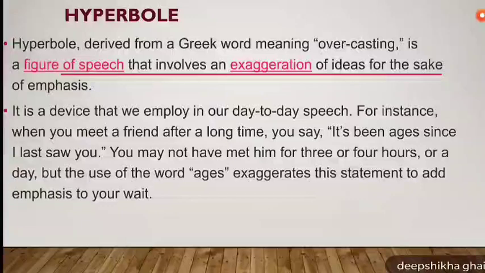Hyperbole, derived from a Greek word meaning overcasting, is a figure of speech that involves an exaggeration of ideas for the sake of emphasis. On one hand, where hyperbole talks about overcasting, understatement talks about undercasting or speaking too low of an idea, a thing, or a topic.